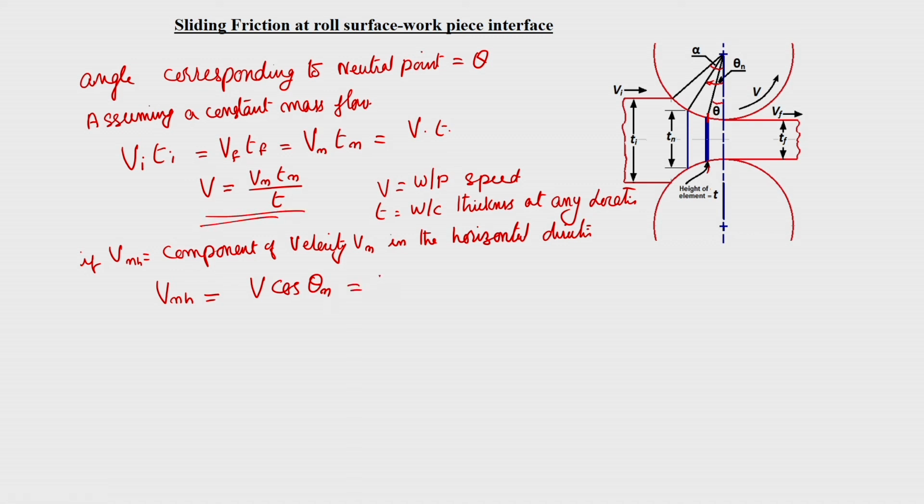So, that is equal to V n T n by T into cos theta n. So, let us say that this is equation number 1.